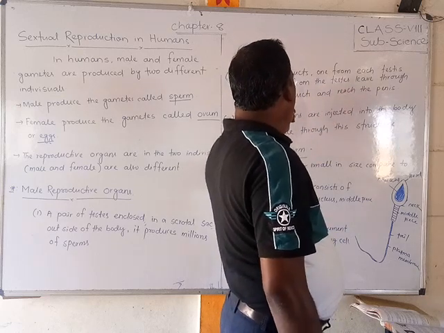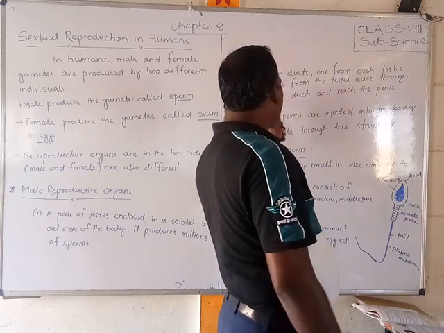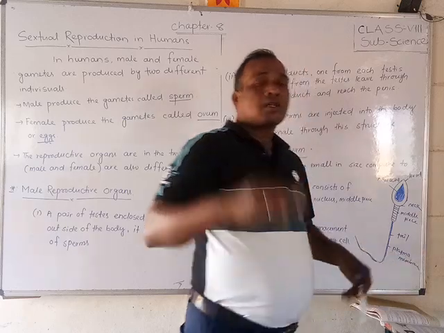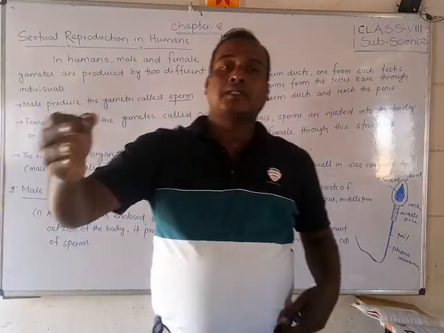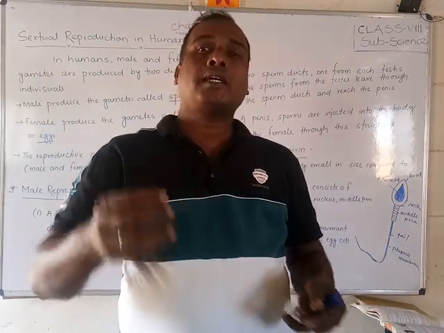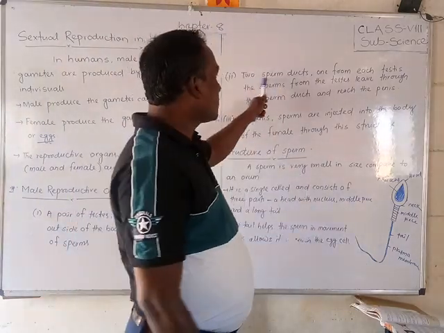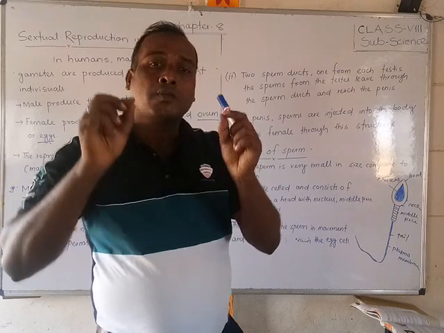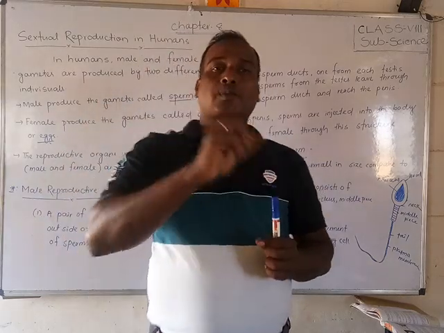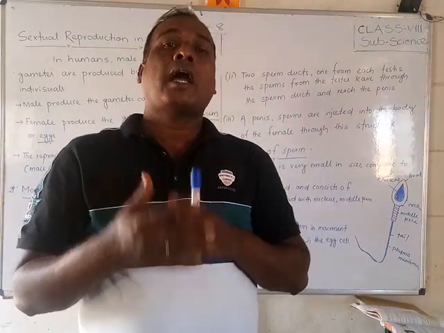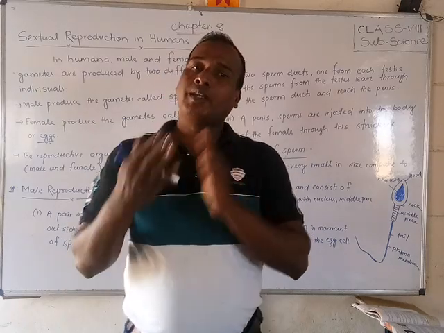The sperm from the testis leave through the sperm duct and reach the penis.